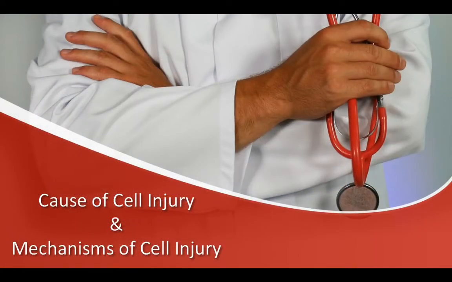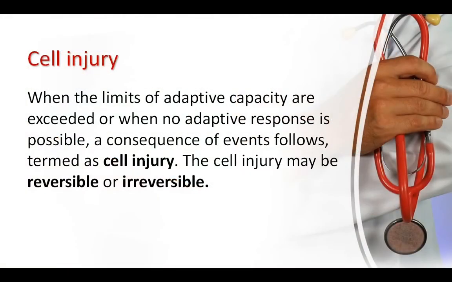In the previous video, we took an overview of cell injury. So in today's video, we are going to discuss the causes of cell injury. Let's have a quick overview of cell injury. When the limits of adaptive capacity are exceeded, or when no adaptive response is possible, a consequence of events follows, termed cell injury. The cell injury may be reversible or irreversible.